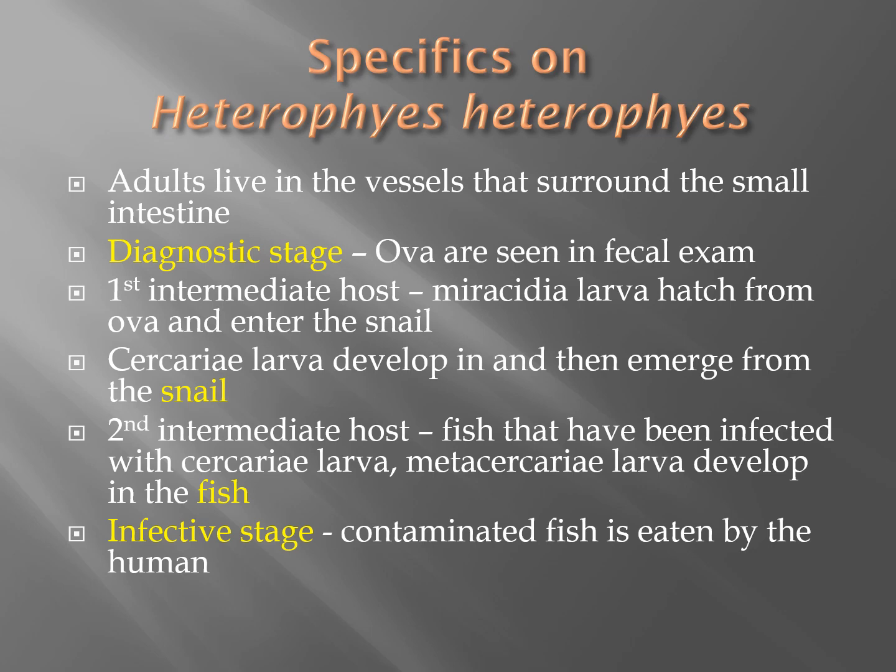It's a miracidia larva that hatches from the ova and enters the snail. Miracidia means feeding larva. The cercaria larvae develop in and then emerge from the snail. The cercaria larva is the non-feeding larva. The second intermediate host is fish that have been infected with cercaria larvae, and metacercaria larvae develop in the fish. That's the second intermediate host. The infective stage is when the contaminated fish is then eaten by the human.